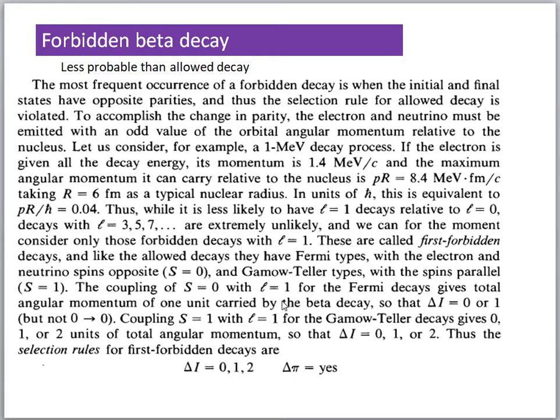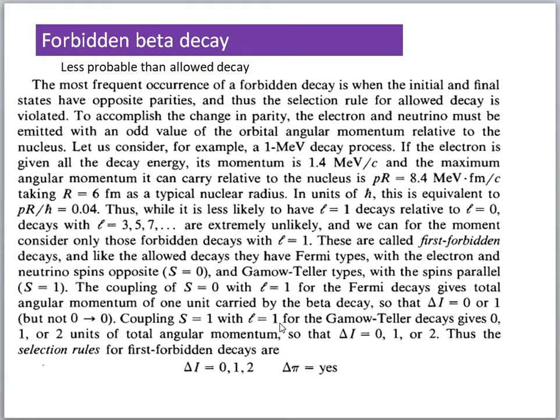So the Fermi decay gives a total angular momentum of 1 unit carried by the beta decay. So delta I is 0 or 1, but 0 to 0 transitions are not possible.